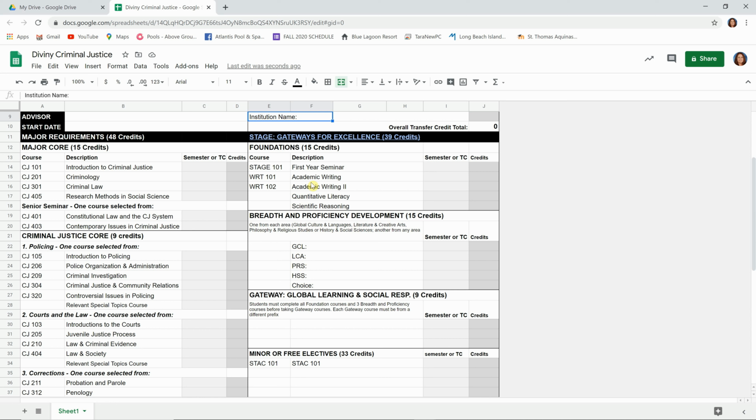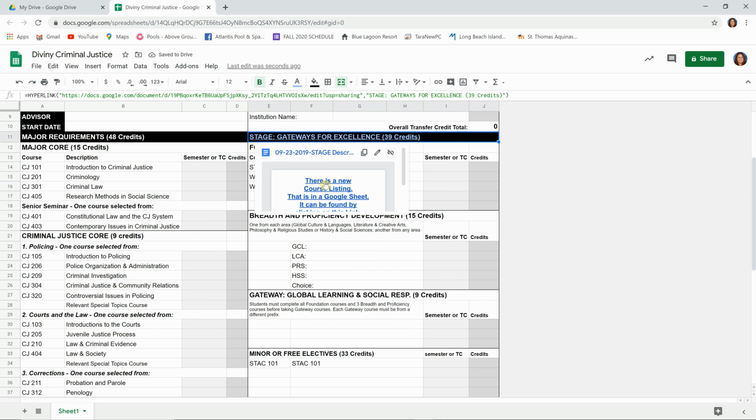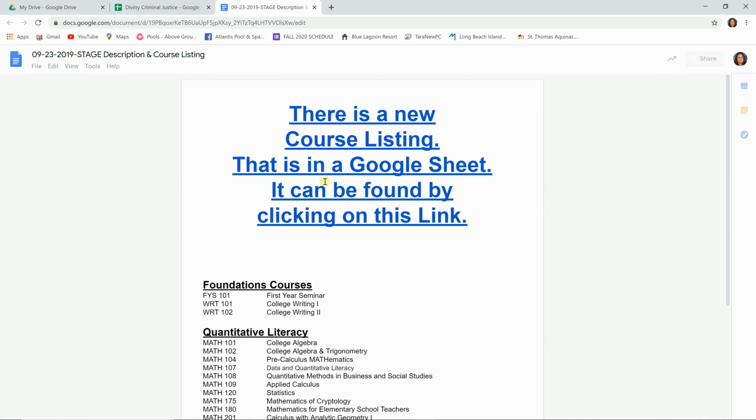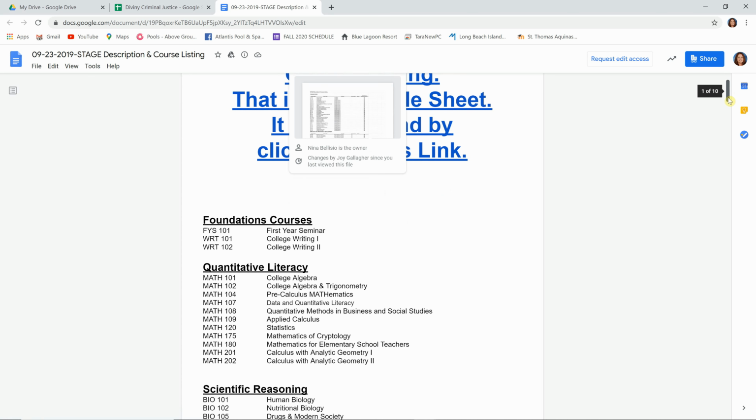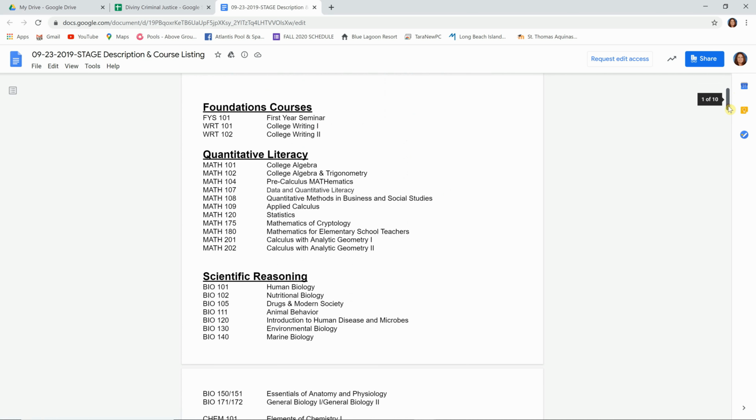So a lot of times when students are looking at this, they have questions of, what courses would I take to satisfy these requirements? The best thing to do is you should go up to here where it says Stage Gateways for Excellence and select that. And this will bring you to a Google Sheet that has all the courses that would fulfill those requirements.